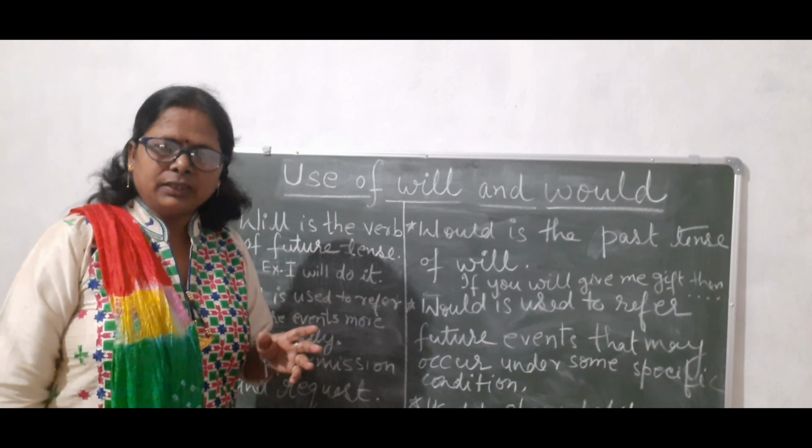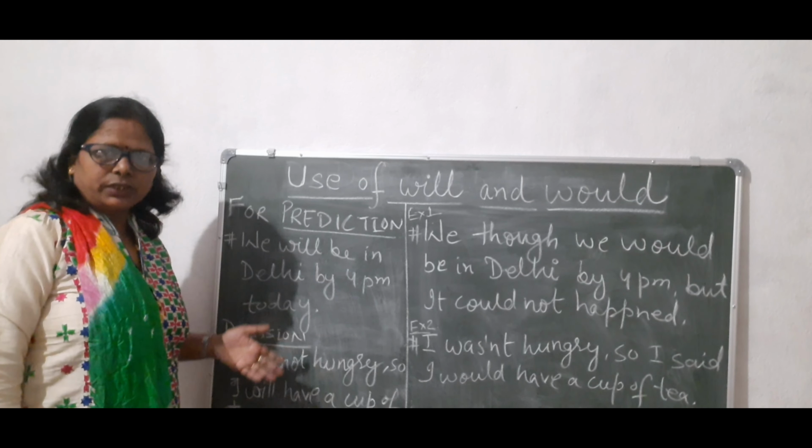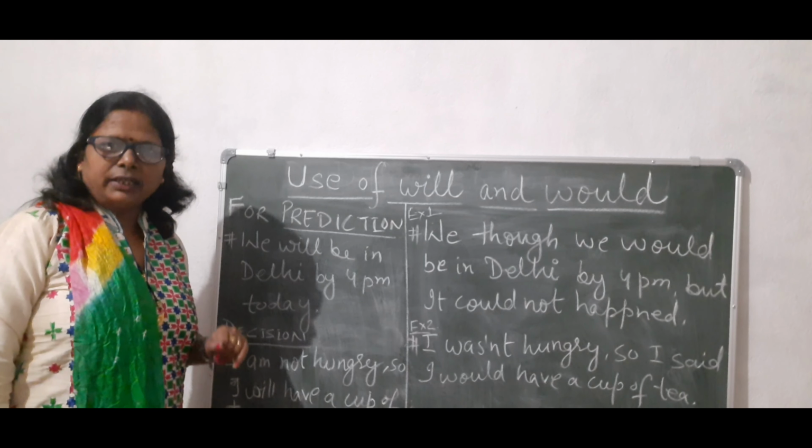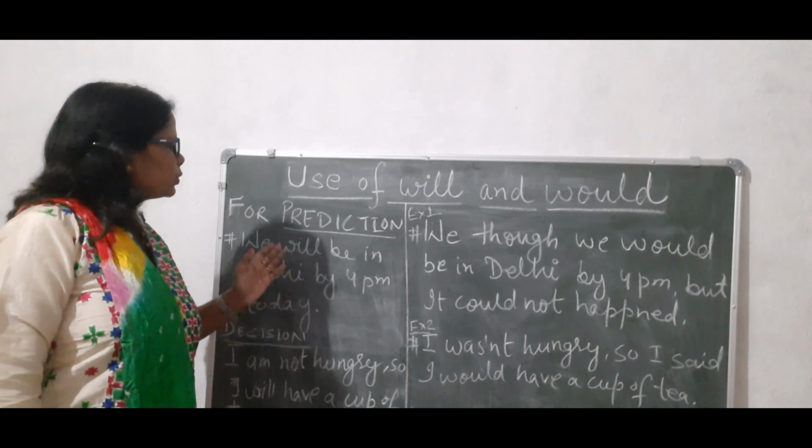As I said, would is used in some conditions to show future events, and will is used for general future events. So let us see some conditions and how we are going to use will and would.